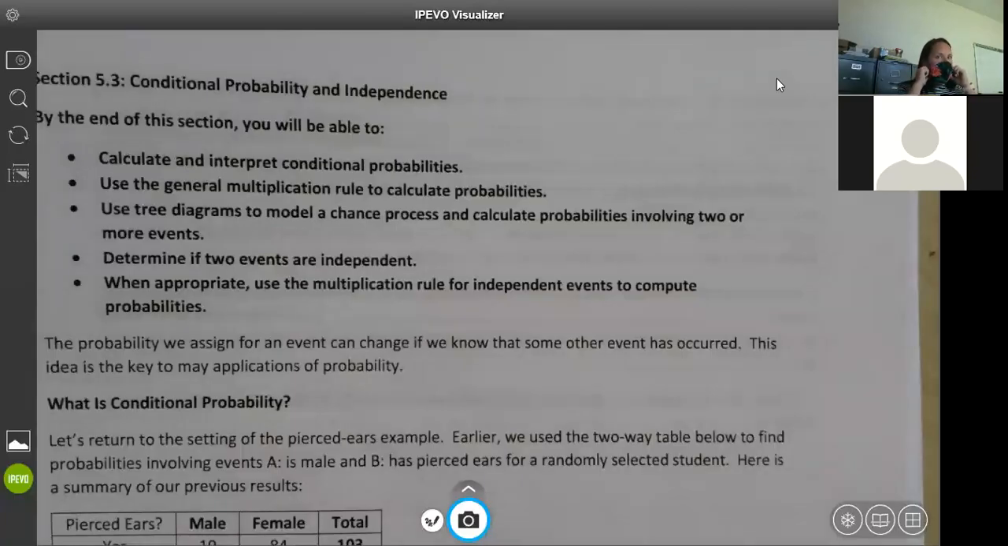Right. We're going to get started with 5.3. This is a long section. Today is a lot longer. If we don't finish it, we will finish it tomorrow. And the whole 5.3 should be finished up by the end of the day tomorrow.